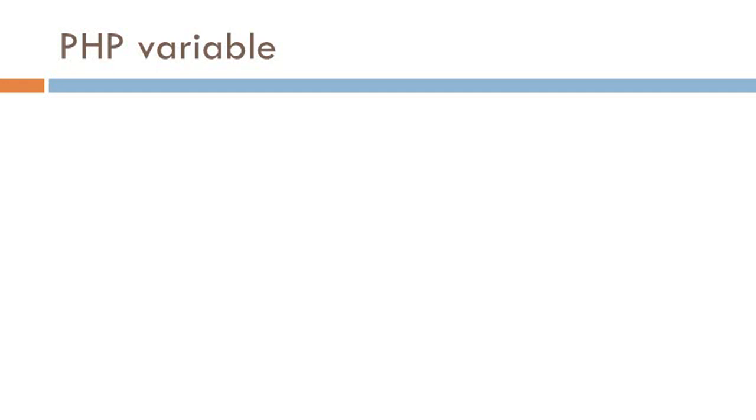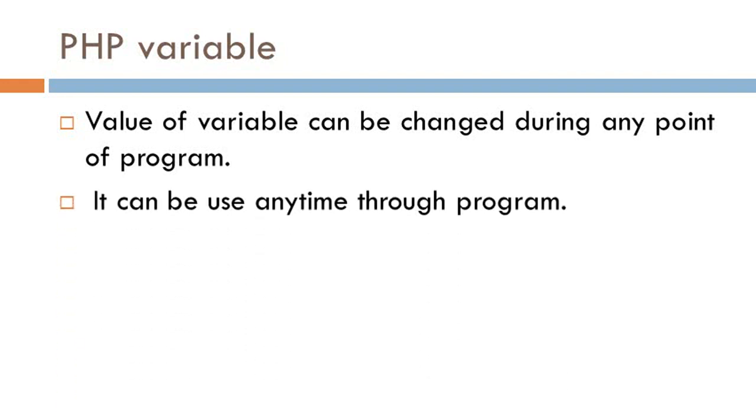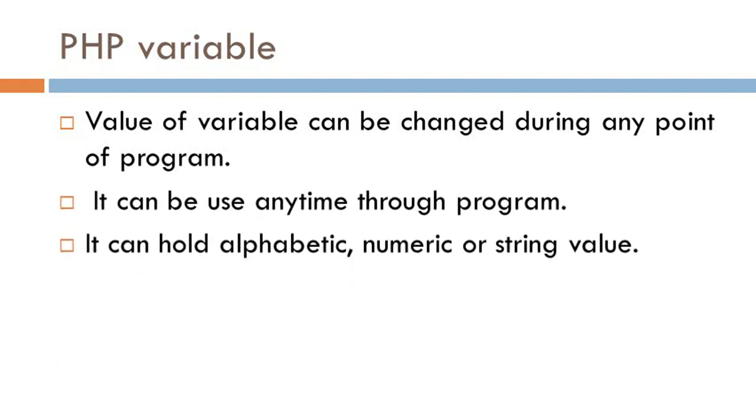Now start our session with PHP variable. First of all, the definition of variable. A variable is a name which is used to store a temporary value during execution of a script. The value of a variable can be changed at any point of the program. It can be used anytime throughout the program. A variable can hold an alphabetic, numeric or string value.